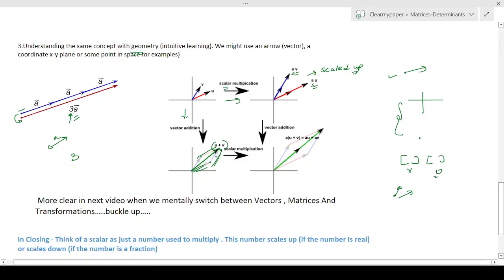So the whole picture kind of multiplies by twice. Let's say if I'm going to just talk about the green one, the net displacement here. So this net displacement is scaled by a. I've added it 2 times, assuming that it's like a. It could be 3, it could be 3 times, right? That's one way of looking at that. Similarly, if I come from here, like I multiply the vectors individually and then I'm trying to add, then basically the same concepts apply here, but in this case, before the addition, the vector is already scaled, right? So we will take the bigger arrows, and then add, which will be still the same effect.